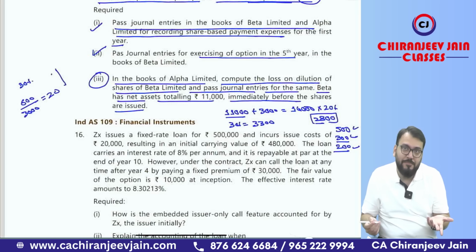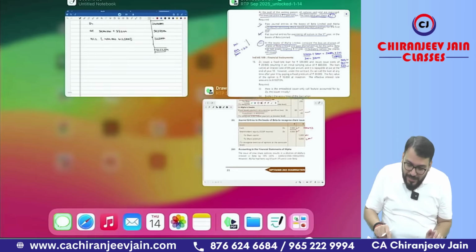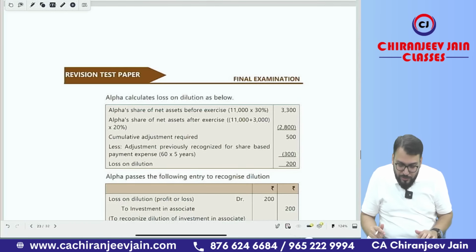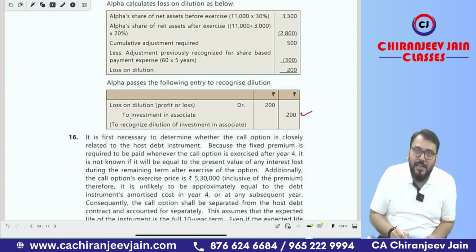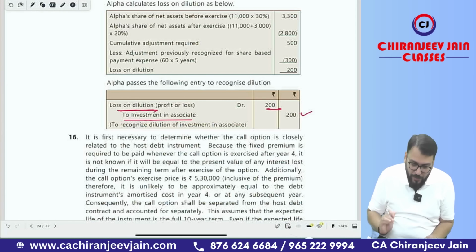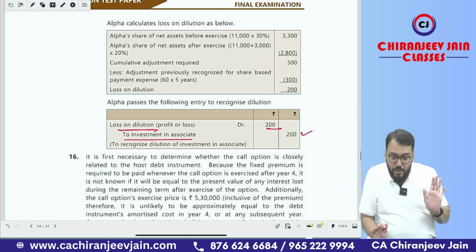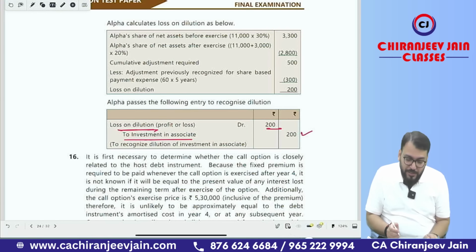What will be the journal entry? We should reduce investment by 200, and that will be a loss, and that loss will be transferred to profit and loss account. So loss on dilution 200. Loss on dilution account debit to investment in associate 200. Understood? Got this point? That is given by way of calculation.